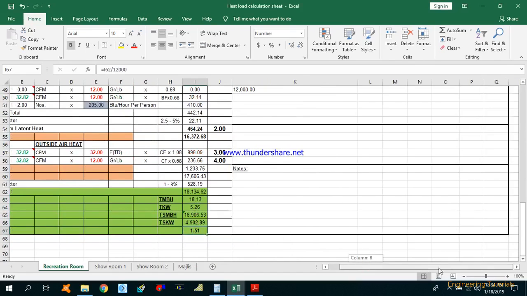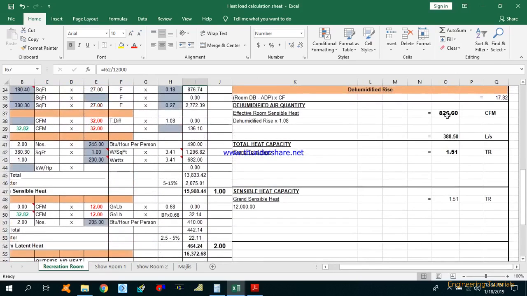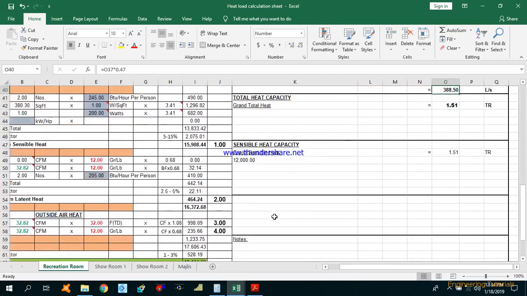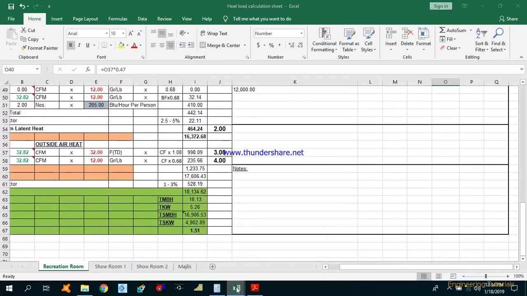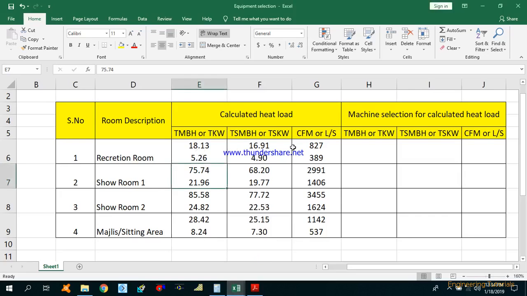And CFM is 826 and 388.5 liters per second is the airflow rate. So all of the values I have already put here. The first one is in TMBH and the second one, 5.26, is in T kilowatt. Same in this column, that is CFM. The first one is the CFM 827 and the second one is 389 liters per second, that is the airflow rate. So I have already put all the values over here.